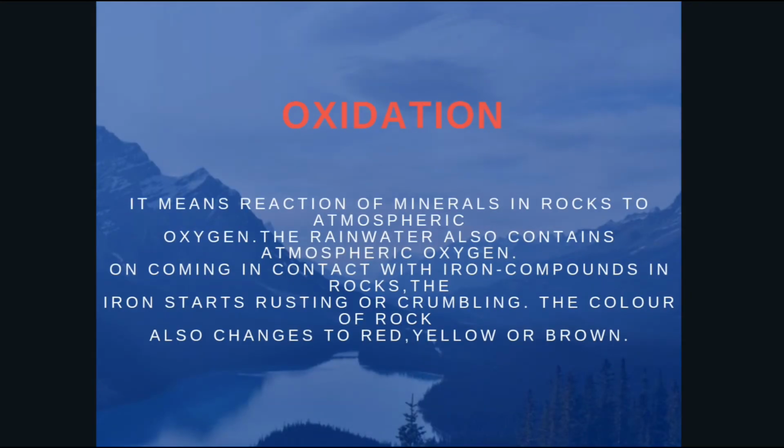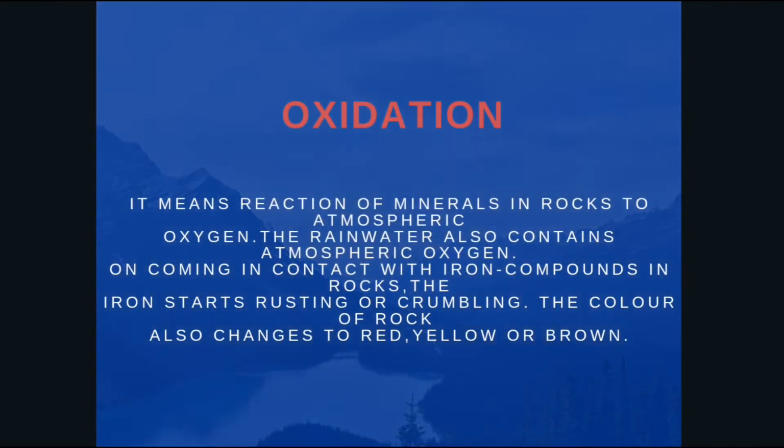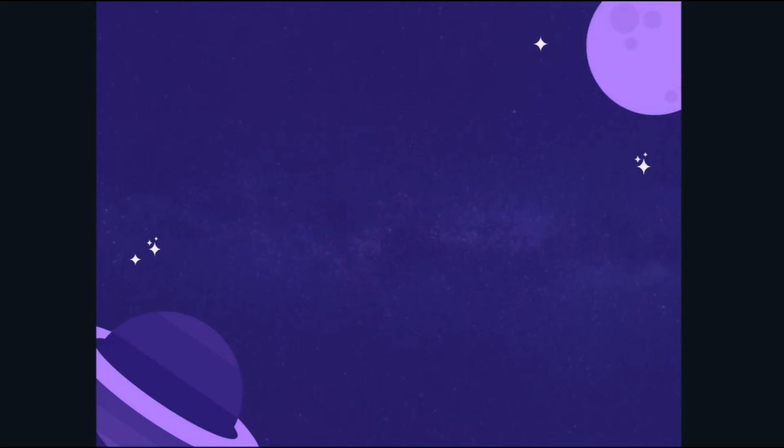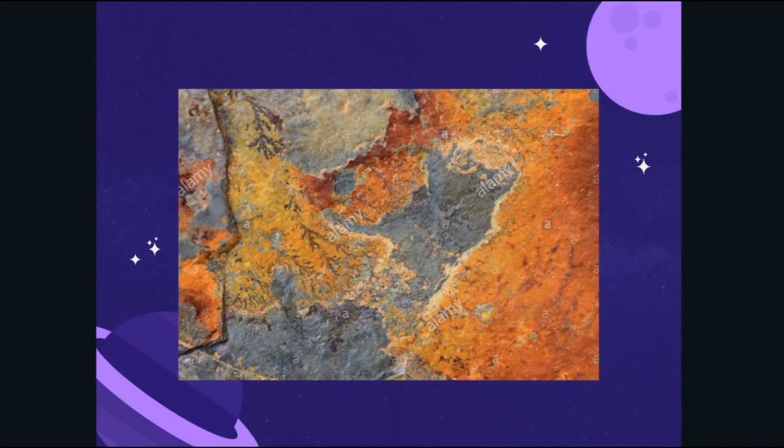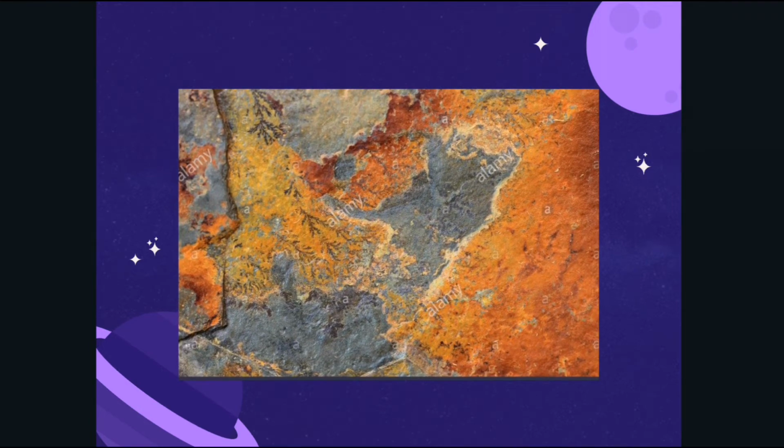Oxidation. It means reaction of minerals in rocks to atmospheric oxygen. The rainwater also contains atmospheric oxygen. On coming in contact with iron compounds in rocks, the iron starts rusting or crumbling. The color of rock also changes to red, yellow, or brown. In this picture, we can notice that rocks are in the oxidation process.